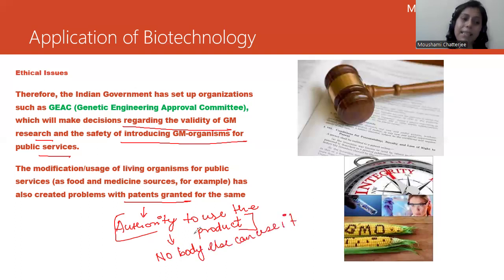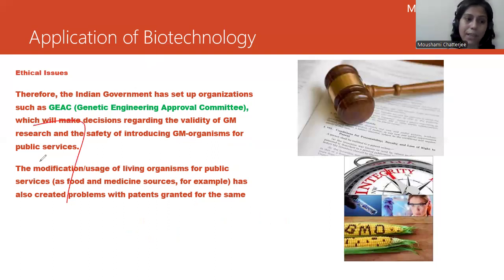Now, regarding patency, there is an incident which we will study here to analyze how this concept came up. The same thing happened in India as well, right? So let's understand this with an example. Now you understand GEAC, what it looks after: the validation of GM research as well as the safety of introducing GM organisms for public services, right?